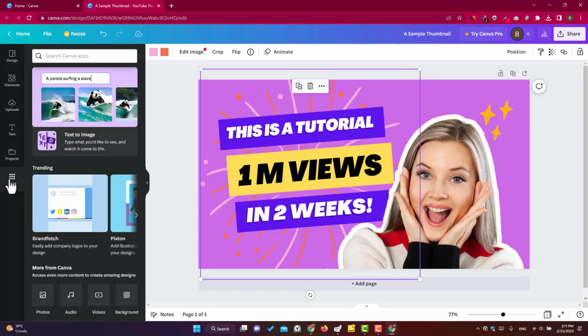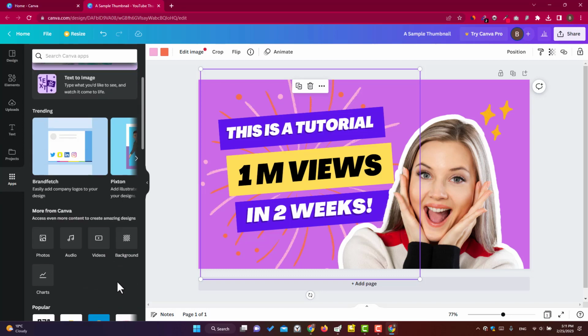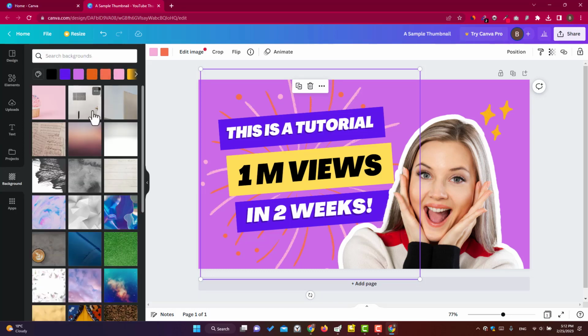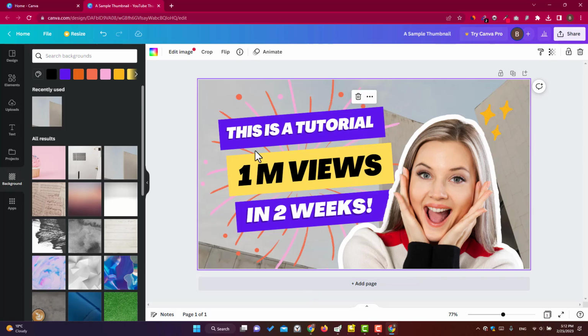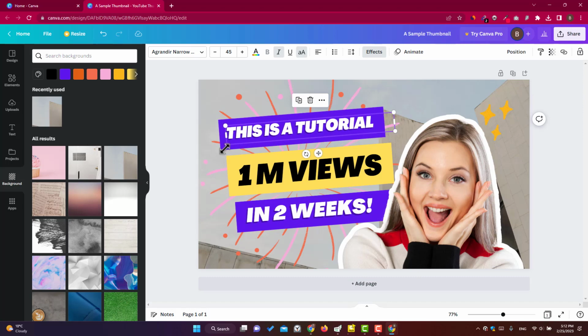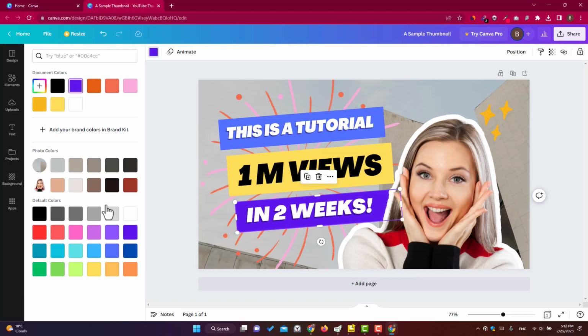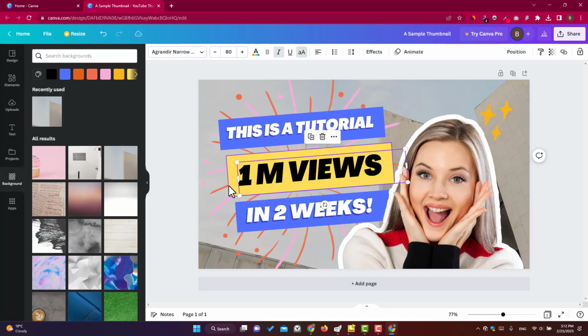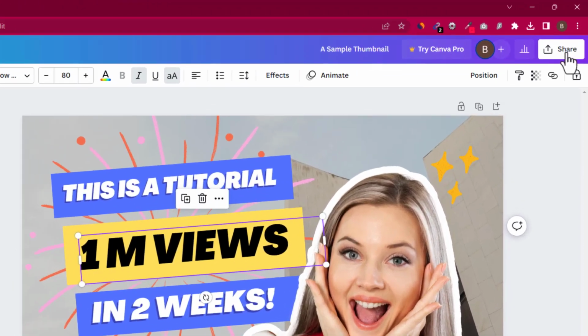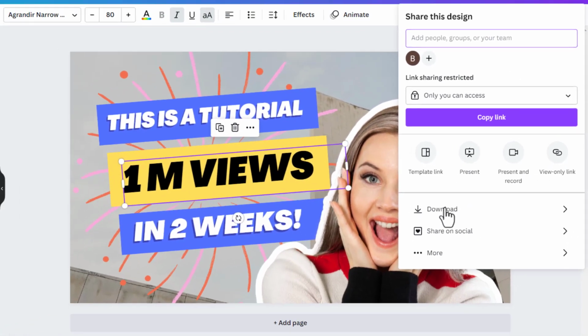The background app is not available here, so I have to add it. Here is the background, and if I want, I can change it. It is changed, and you can also change the background of your texts. There are layers in the background, so I can change them. It's so simple. So you can go to share to save your image and download.